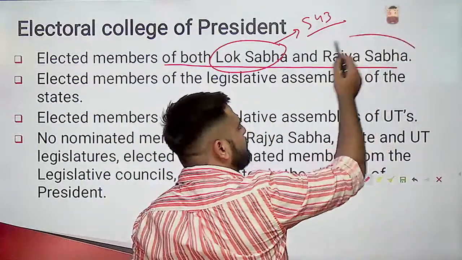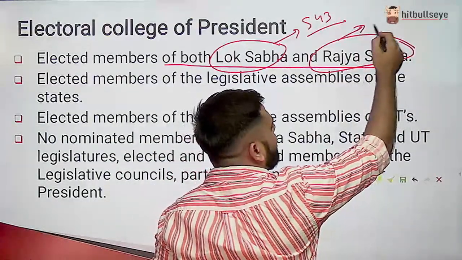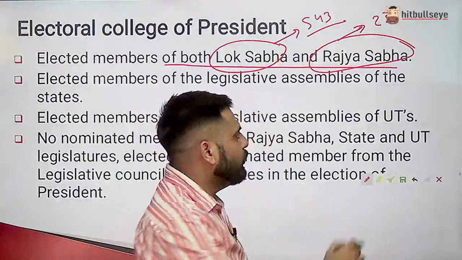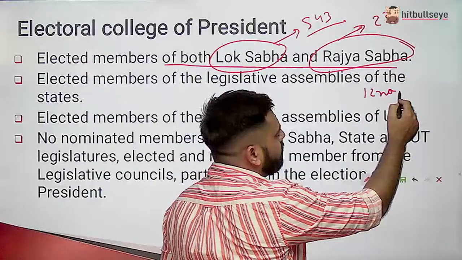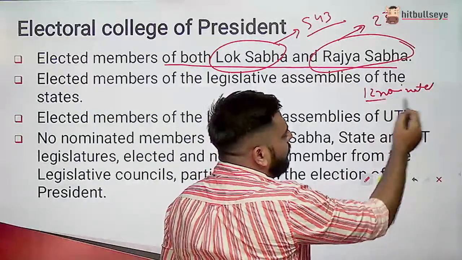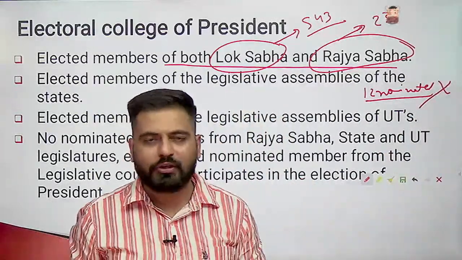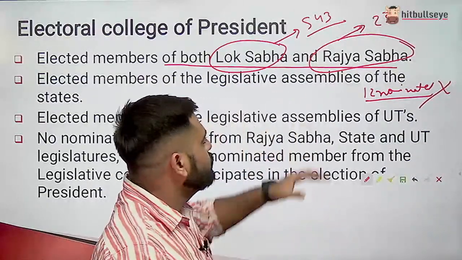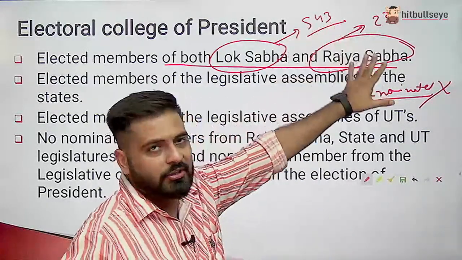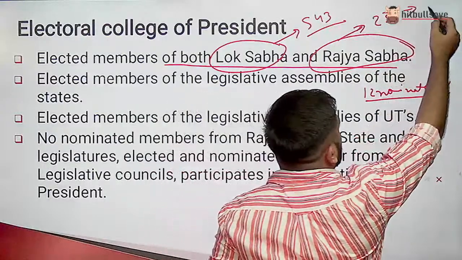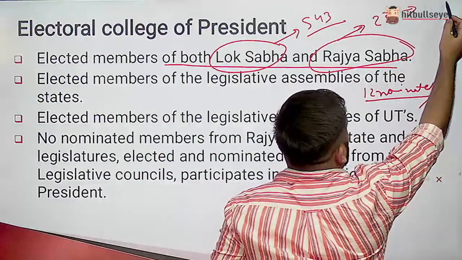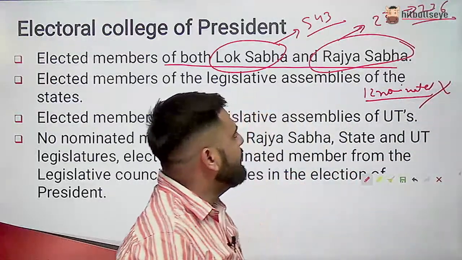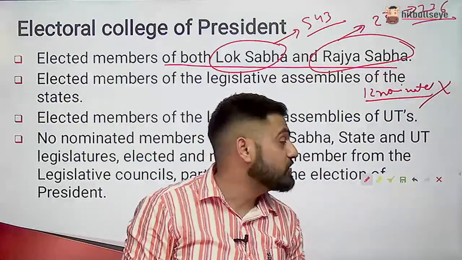And next are the Rajya Sabha members. In Rajya Sabha, there are 233 elected members, right? There are 12 nominated members here. The nominated members are not part of the electoral college, because they do not take part in the election of president. So 543 plus 233 is equal to 776 members, right? There are 776 members.